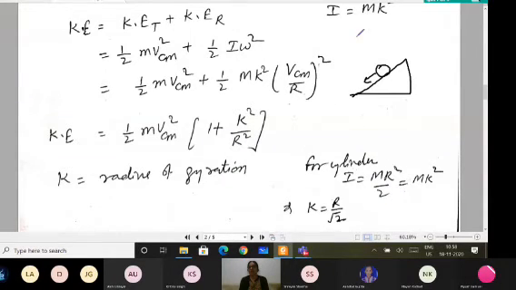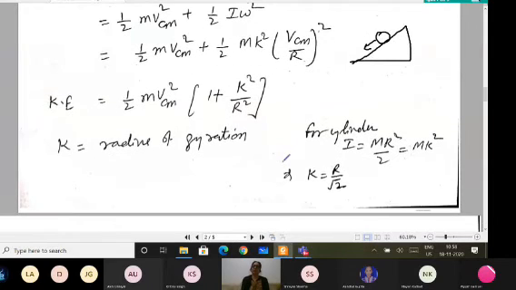But in general, in terms of radius of gyration, I am able to write it as mk square. So from here you can find the value of k, which is equal to r by root 2. There is no problem. If you want to write I directly, you can also write mr square by 2. Again you will be getting the same result.